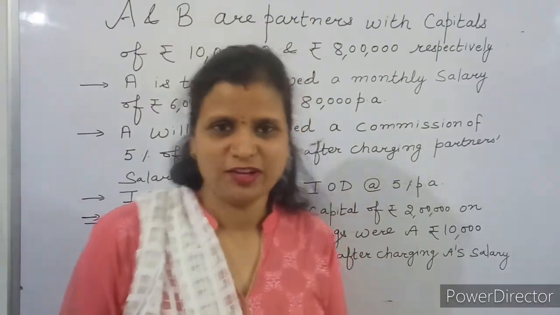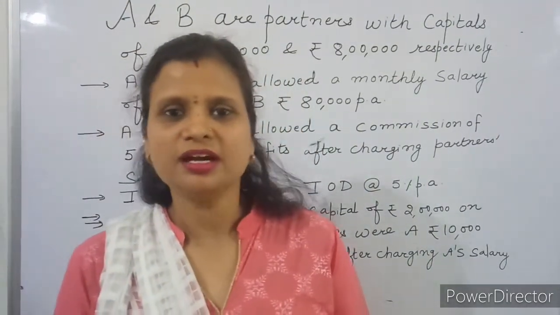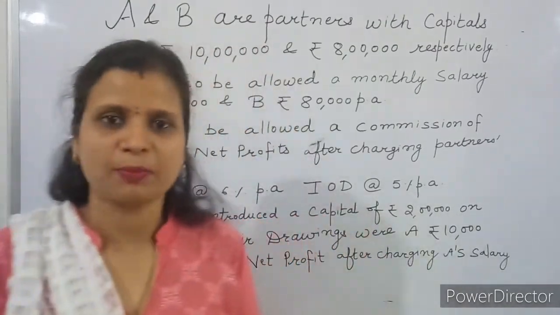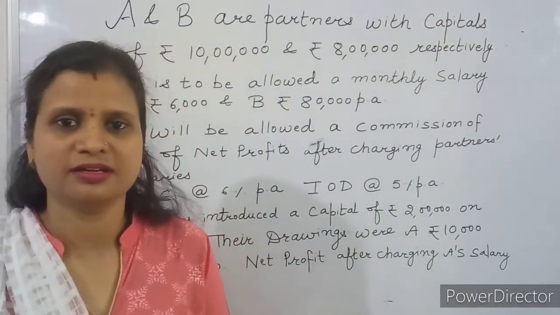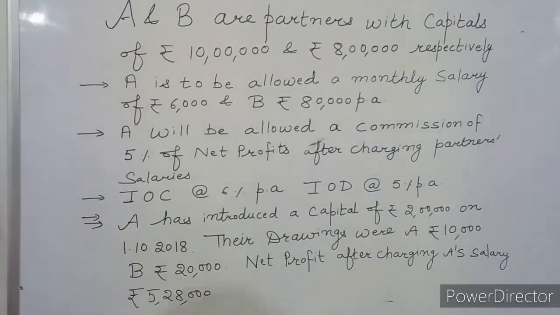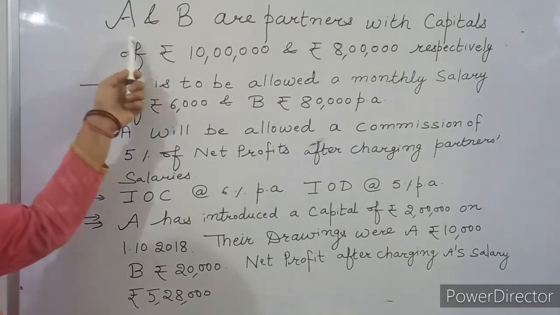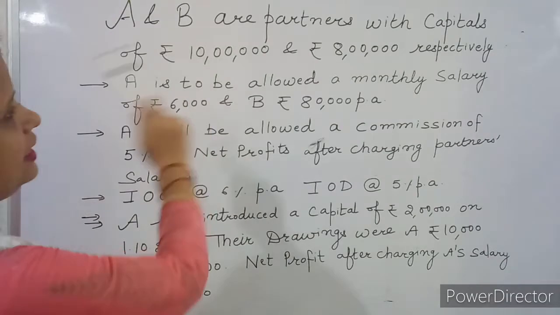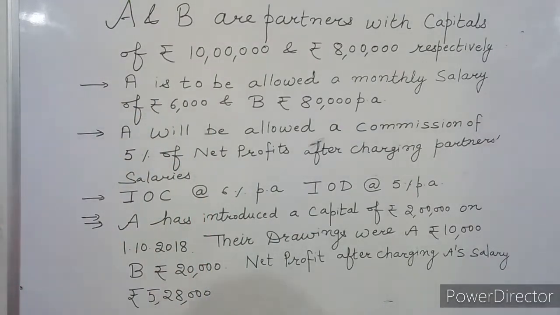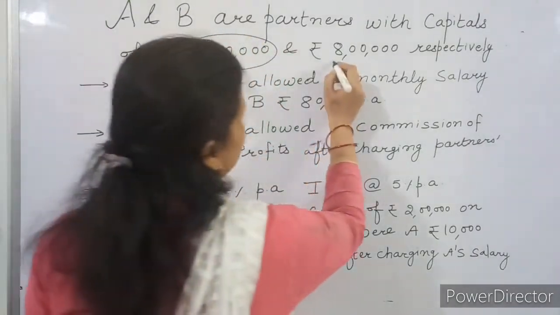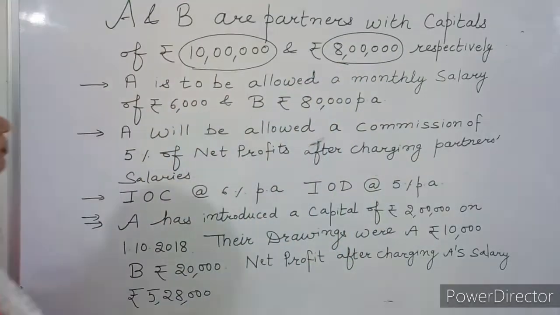Good morning everyone. Today I am here to discuss with you preparation of profit and loss appropriation account and partners capital account. Let's have a look at the statement. A and B are partners with capitals of rupees 10 lakh and rupees 8 lakh respectively. Keep on marking the important points. Capital of 8 lakh, 10 lakh and 8 lakh.